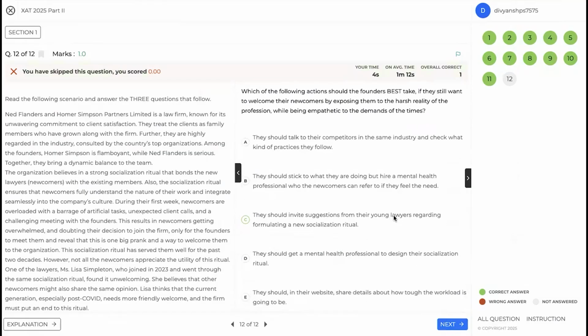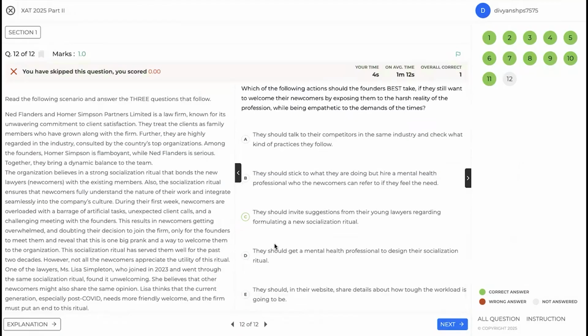They should invite suggestions from the young lawyers regarding formalization. I mean, this seems to be a good option, right? Young lawyers were appreciative of the requirement for this, but they are also the ones who are advocating for fresh thinking here, so they would probably be the best judge here. They should get a mental health professional to design the course. Again, so between C and D would both be good options to have.